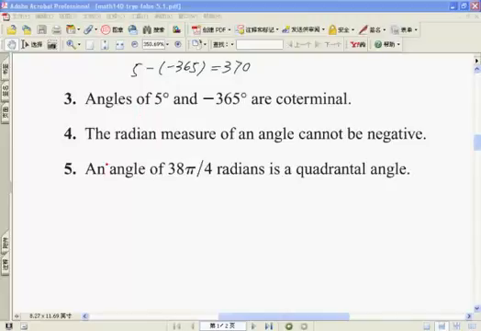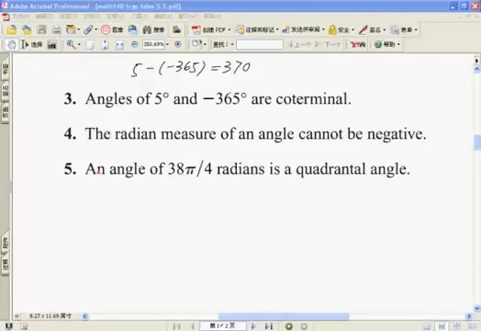Now let's look at number 4. The reading measure of angle cannot be negative. True or false? False, right? We have seen a lot of examples of the negative reading measure. Negative pi, negative 2 pi.